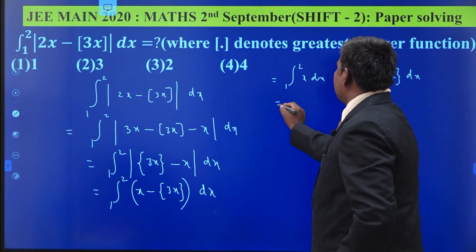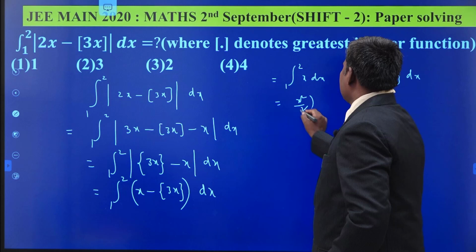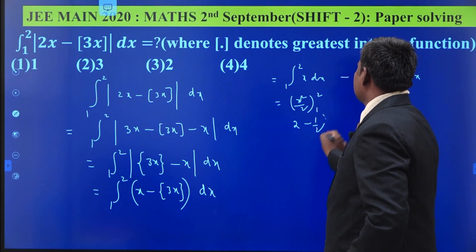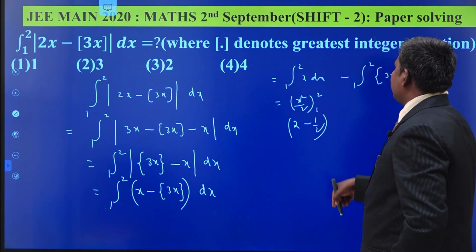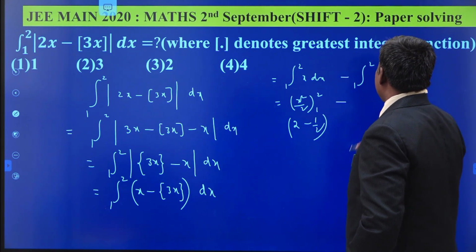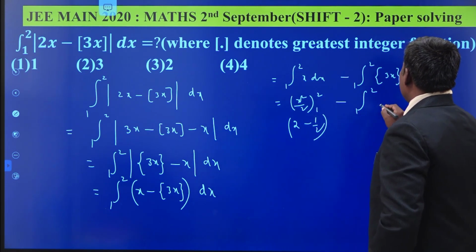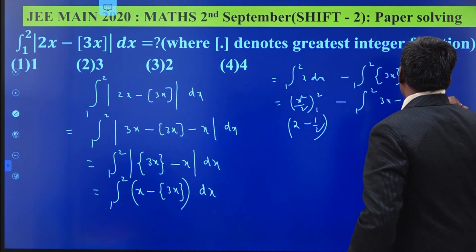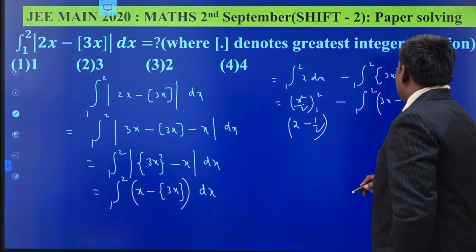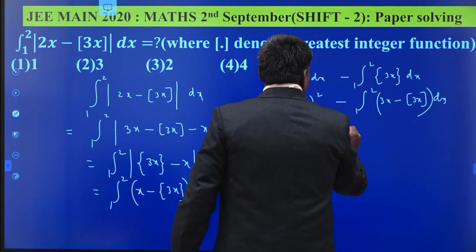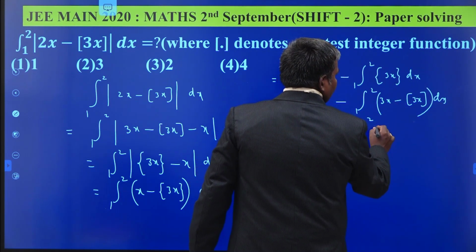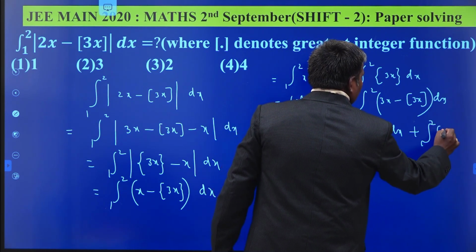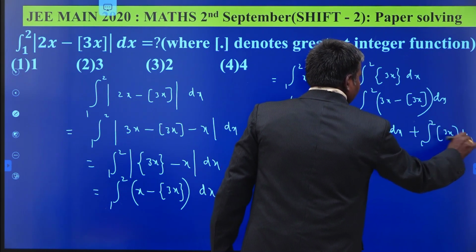So x square by 2, limits from 1 to 2, 4 by 2, 2 minus 1 by 2. This is up to now 3 by 2. Its value is 3 by 2 minus 1 to 2. Floor 3x can be written as 3x minus box 3x of dx, minus integral 1 to 2 3x dx plus integral 1 to 2 box 3x dx.